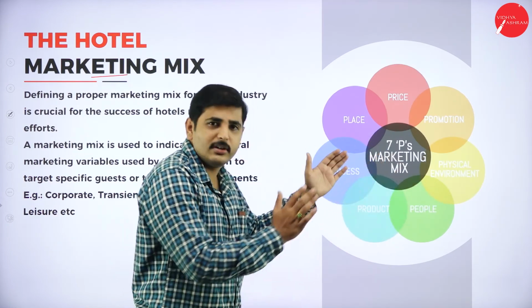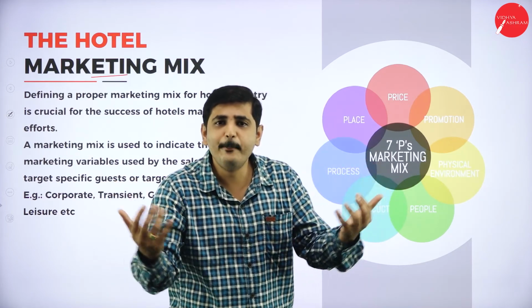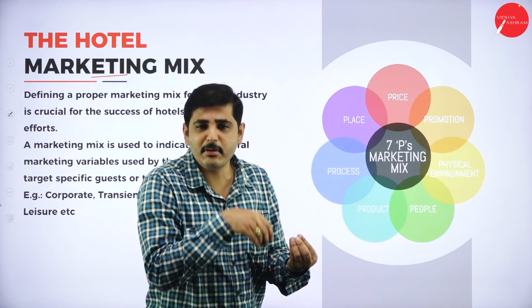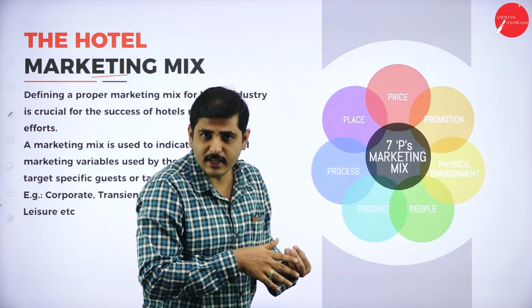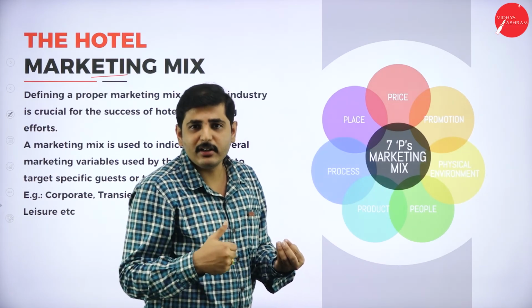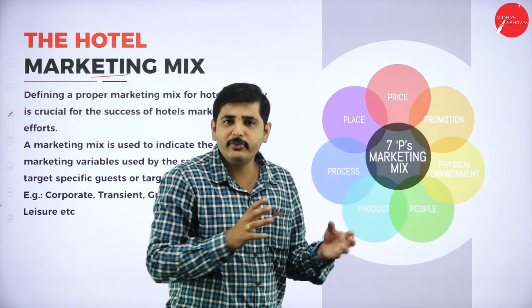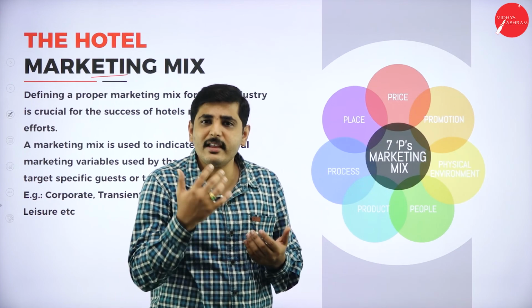So how to arrange the duties for all of them? How to build coordination between all the departments? It may be finance department, production department. Production means preparation of food here. Finance is a manager, and also there will be an advertisement department. So we have to bring the coordination between all the departments, then only we can be successful in the business.